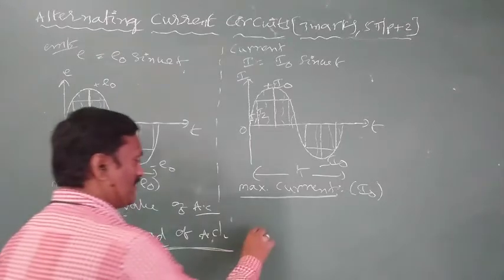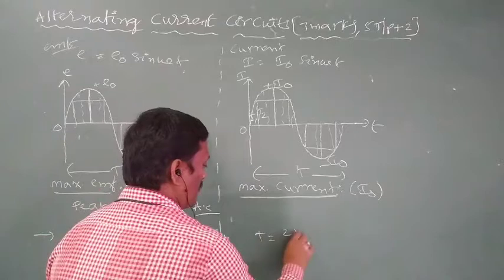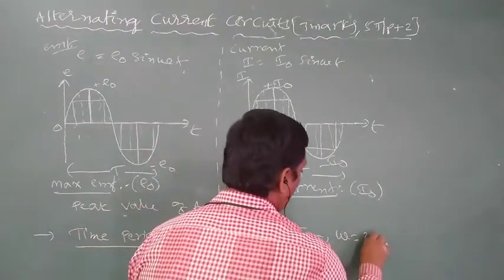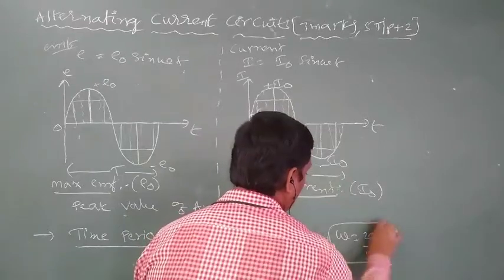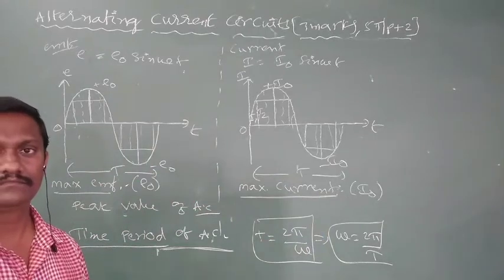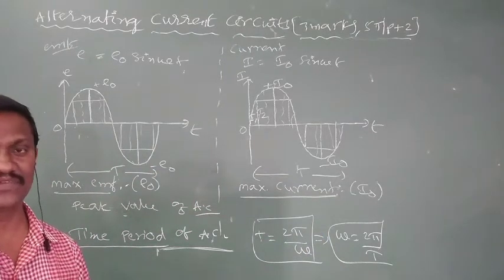The symbol of time period is T. We know the expression for time period: T is equal to 2 pi by omega, or omega is equal to 2 pi by T. It is the relation between time period and angular velocity. So that is about the time period.